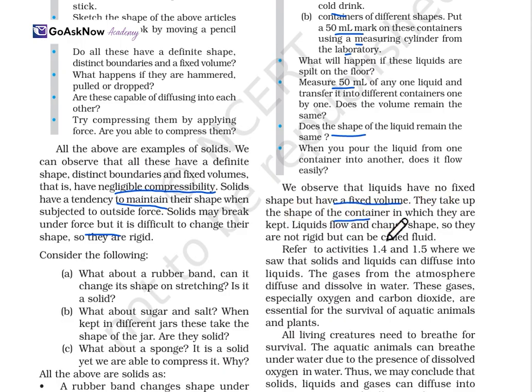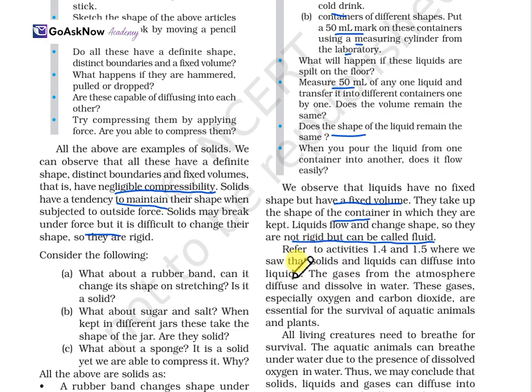Liquids flow and change shape, so they are not rigid but can be called a fluid. The liquid which flows changes its shape. So they are not rigid but can be called a fluid. This particular kind of liquid is known as a fluid.